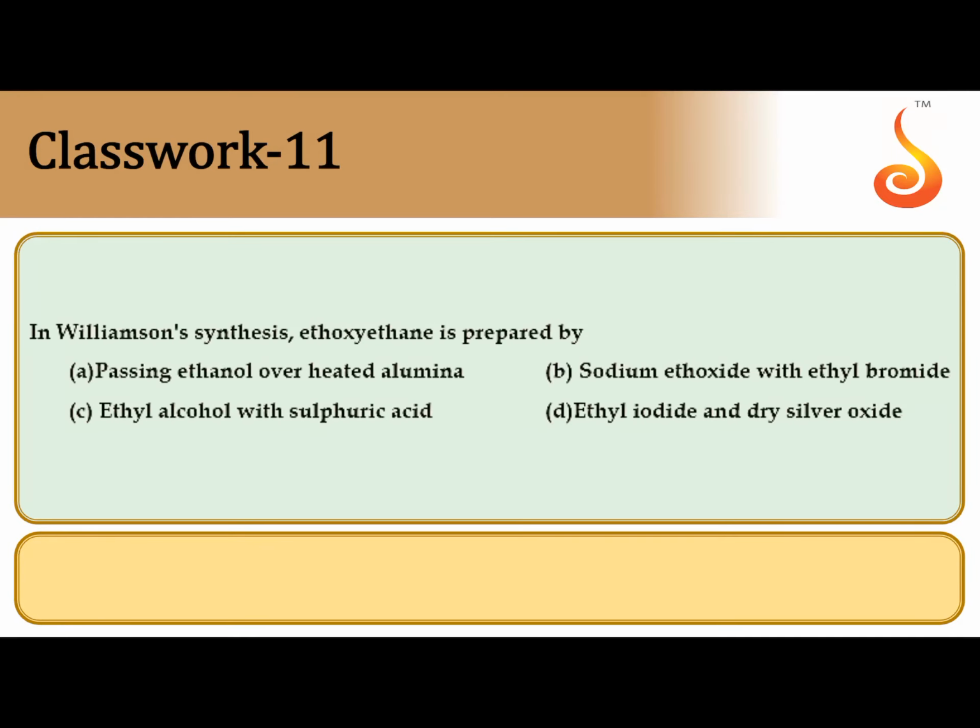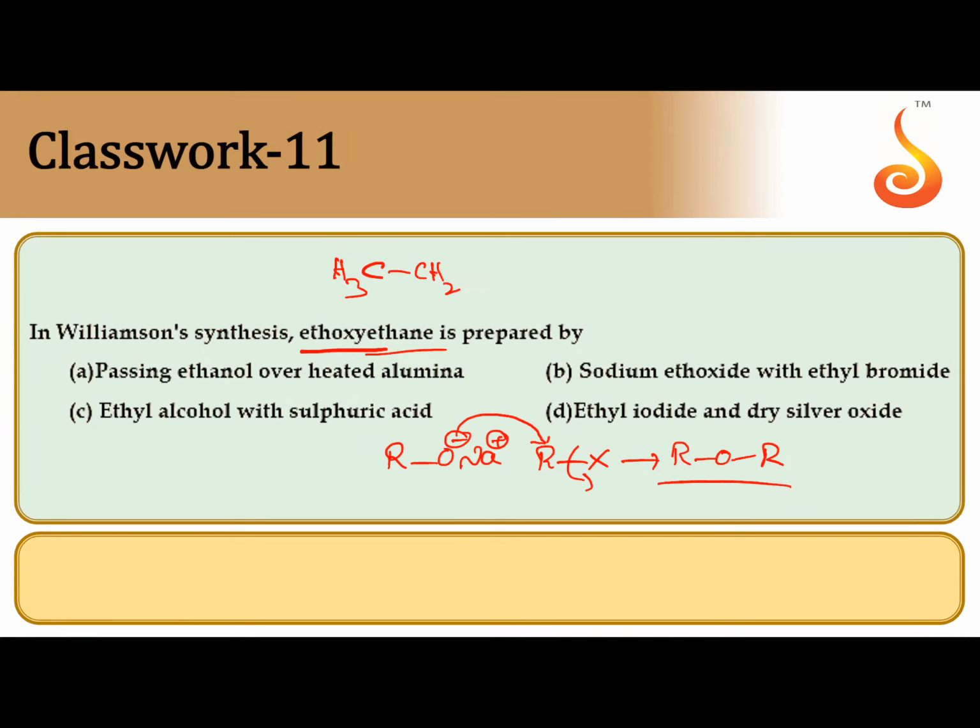Next one, in Williamson synthesis, ethoxyethane is prepared by. Williamson synthesis is an SN2 mechanism. Sodium alkoxide, when it is reacted with alkyl halide, the alkoxide takes the alkyl group, forming ether. So when we want to get ethoxyethane, one should be ethoxide, the other one should be ethyl halide.